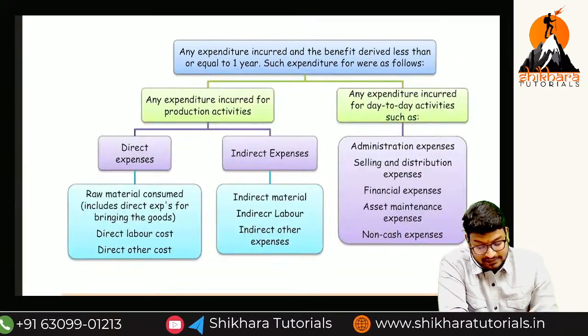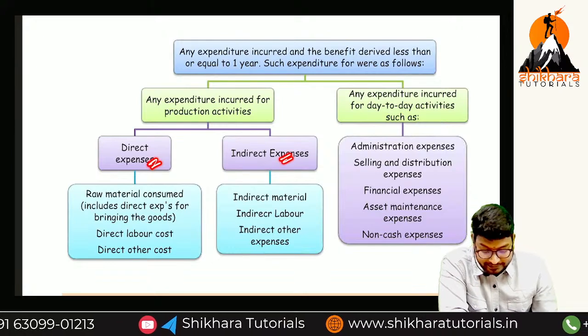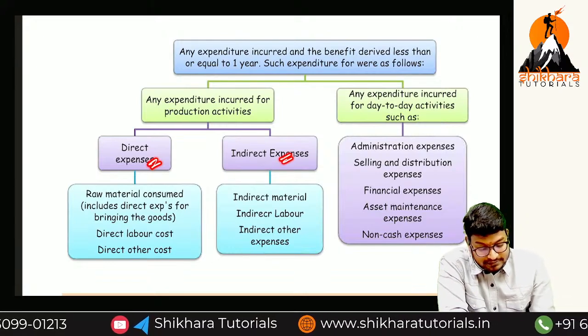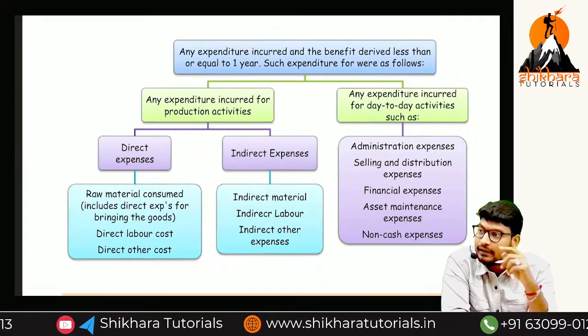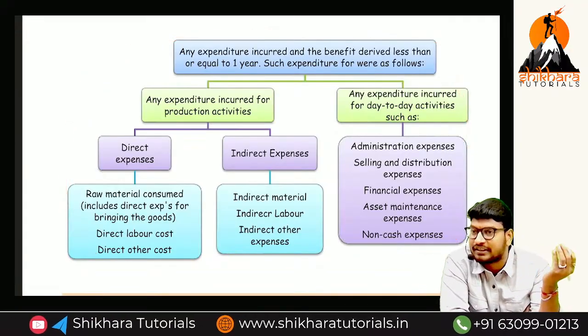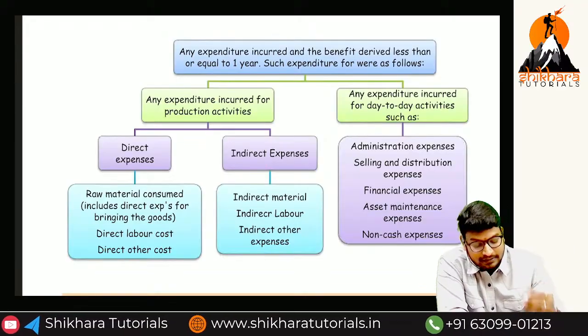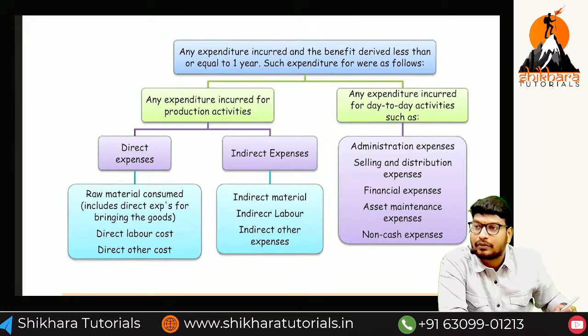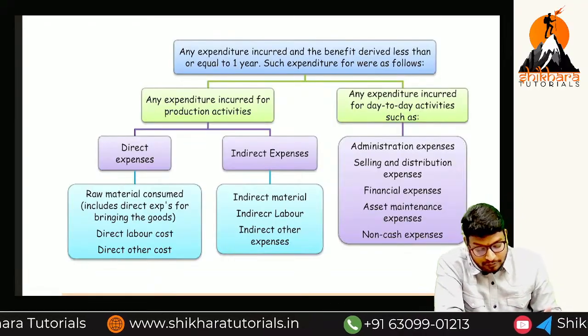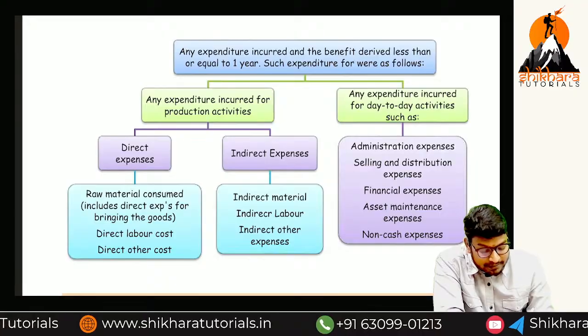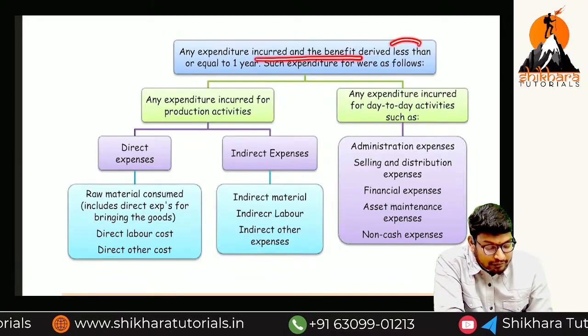Generally there are direct expenses and indirect expenses. This classification we have done as per costing. In revenue expenditure there are some types of expenditure like direct and indirect. This is basically done through costing. You don't need to remember all these things. Revenue expenditure is expenditure incurred where the benefit is derived in less than 1 year.